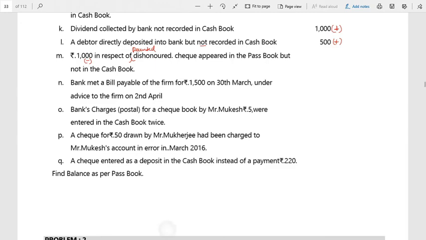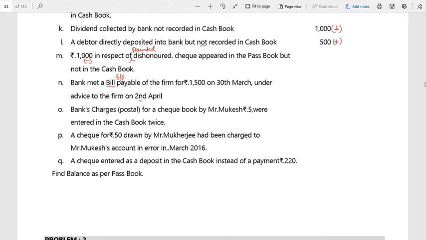Next, bank met a bills payable. So it is a BP. BP from the firm, 1,500 on 30th March, under an advice to the firm on 2nd April. So that means a bills payable was there that was directly paid by the bank. So in the bank account the amount of 1,500 was paid to bills payable, therefore it is deducted in the bank account.